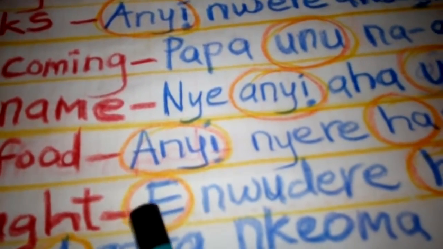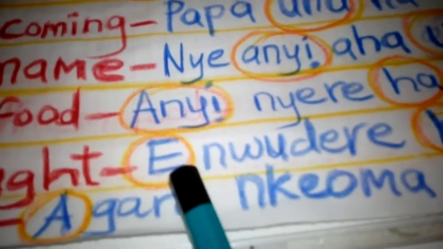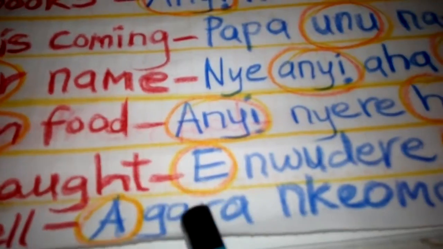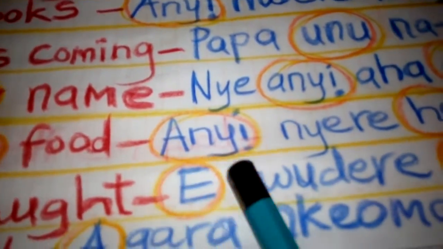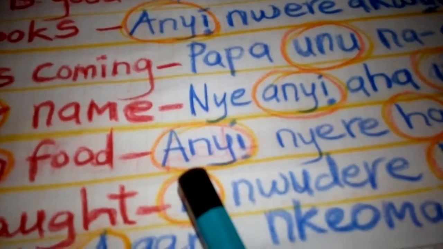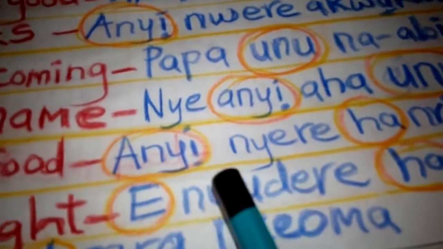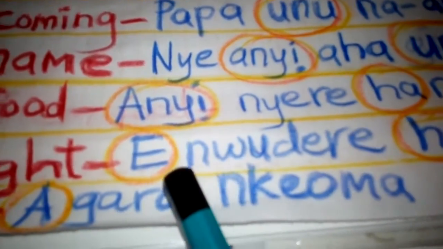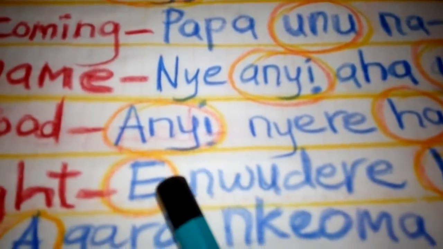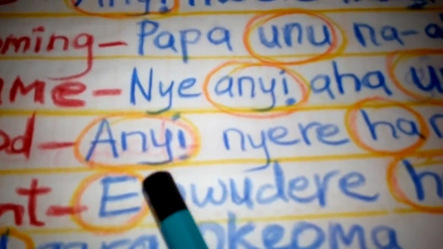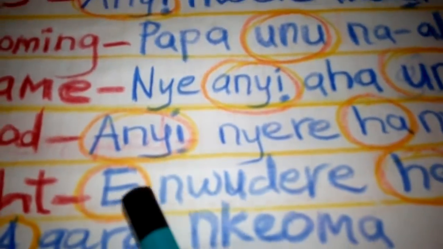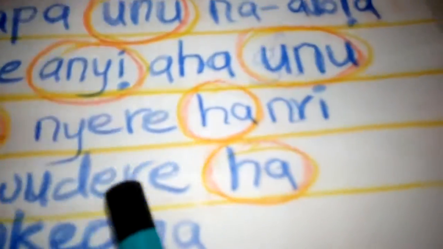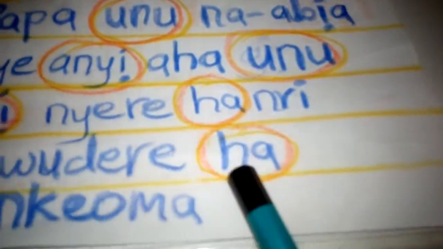It's not showing the agent, specifying the main action. The person that took the action is not really being named. It's just saying a could be anybody. We normally say in Igbo language enwetere ya. It could be anybody. So it is like a passive. So it could be anything. So enwudere ya, ha is they.